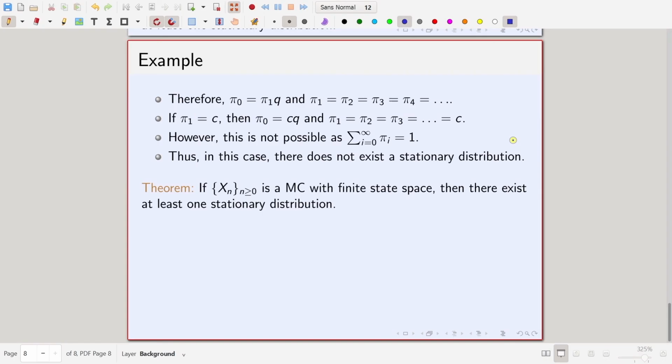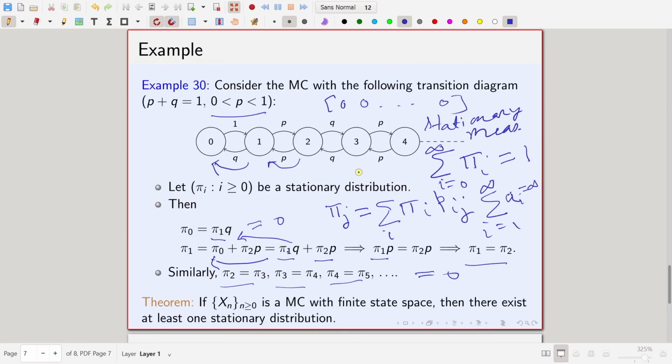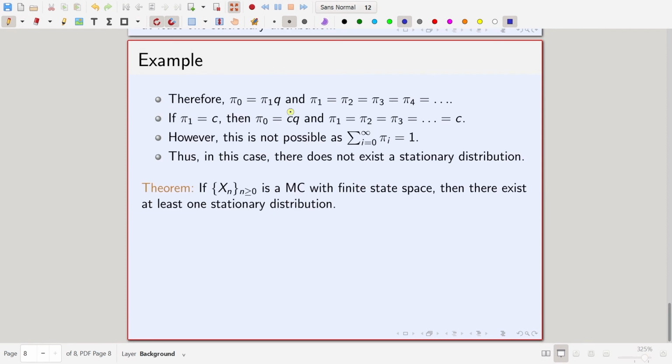So, this is the calculation which I did in the previous part. If pi 1 is equal to C, then pi 0 equals CQ, and all these are the same. So, this sum cannot be 1. So, in this case there does not exist a stationary distribution, and if Xn is a Markov chain with finite state space, then there exists at least one stationary distribution.